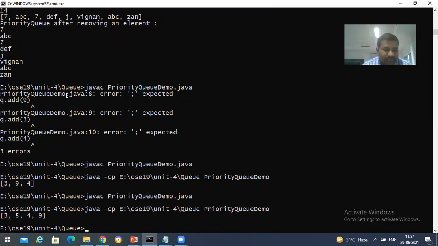Right? 3, 5, 4, 9, right? Yes, sir. That's it. It's following what? Heap data structure over that. And the two, min heap it's following. It's not following max heap. It's following what? Min heap.